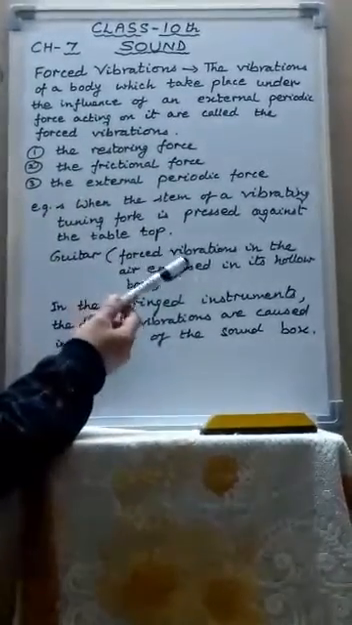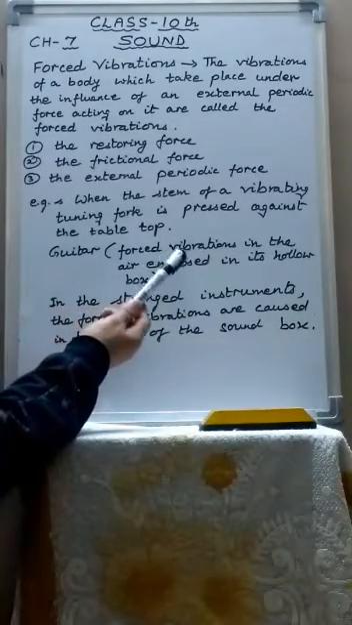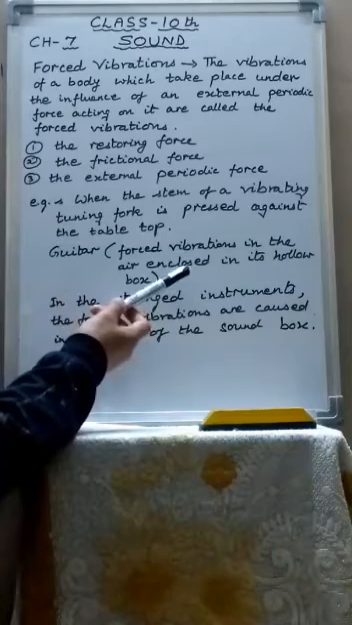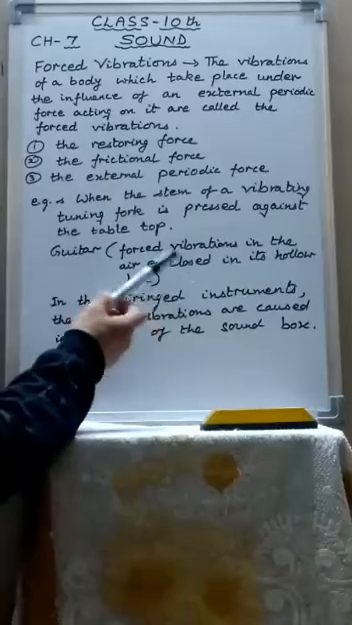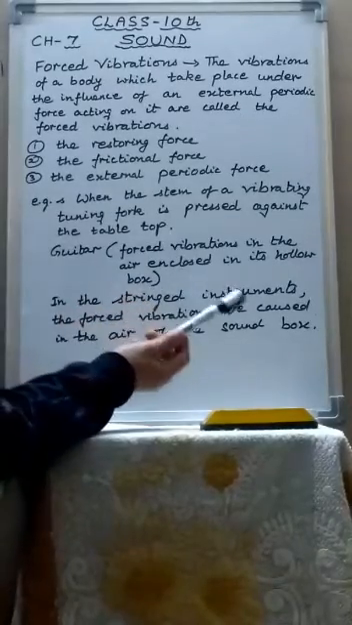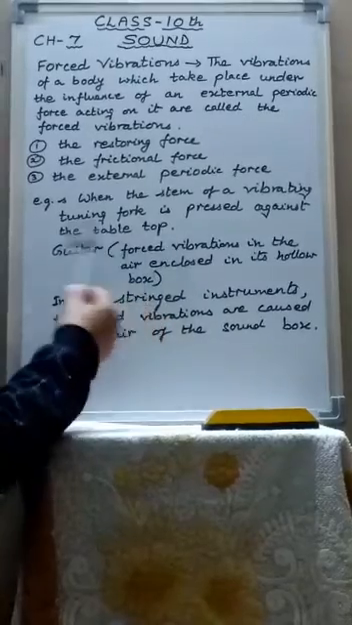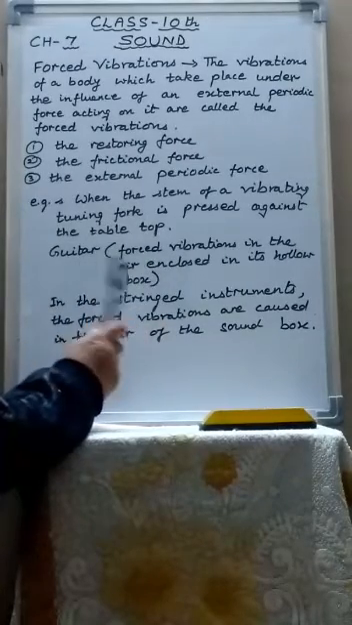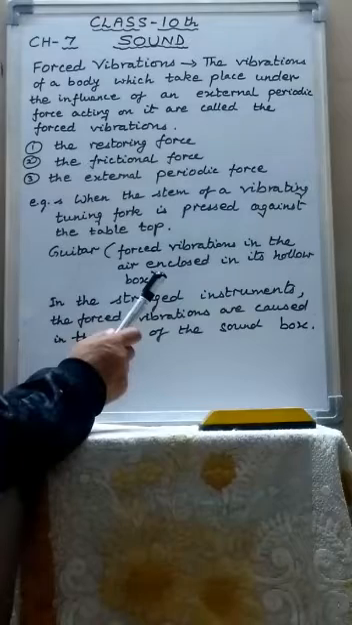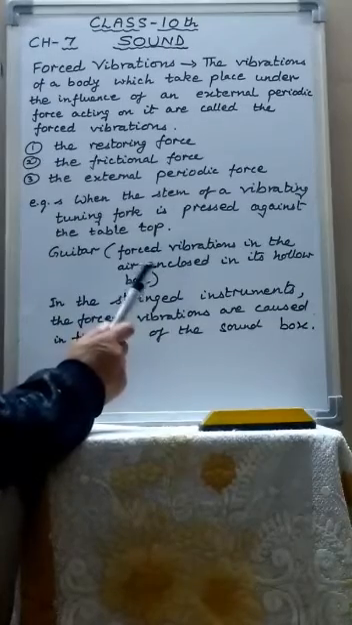Some more examples of forced vibrations: when the artist plays on the strings of a guitar with his fingers, the vibrations in them cause forced vibrations in the air enclosed in the hollow box, and a loud sound is heard. Merely by vibrating the string, the sound is not enough. So the strings are mounted on a sound box so that forced vibrations are caused in the air contained in the sound box, and these forced vibrations send a greater amount of energy to our ears and a loud sound is heard.